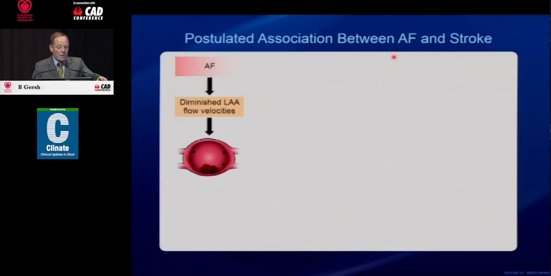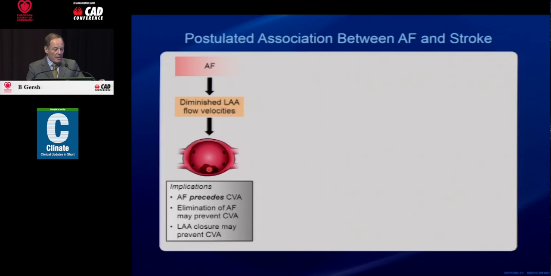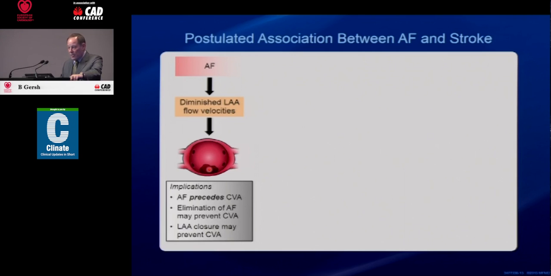So there are many explanations for the association between AFib and stroke. Atrial fibrillation causes diminished left atrial appendage flow velocities, atrial dilatation, stasis, and here's a thrombus in the left atrium, obviously the left atrial appendage. And the implications of this hypothesis is that atrial fibrillation precedes stroke, elimination of atrial fibrillation will prevent stroke, and left atrial appendage closure may prevent stroke.